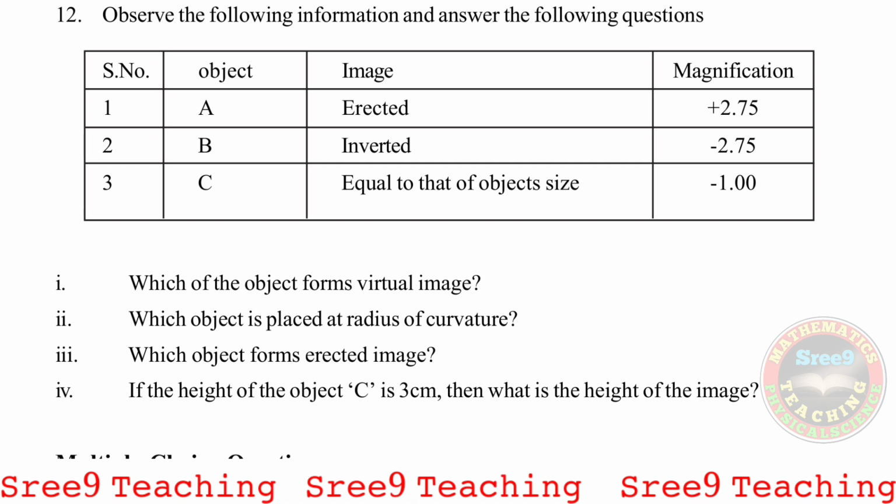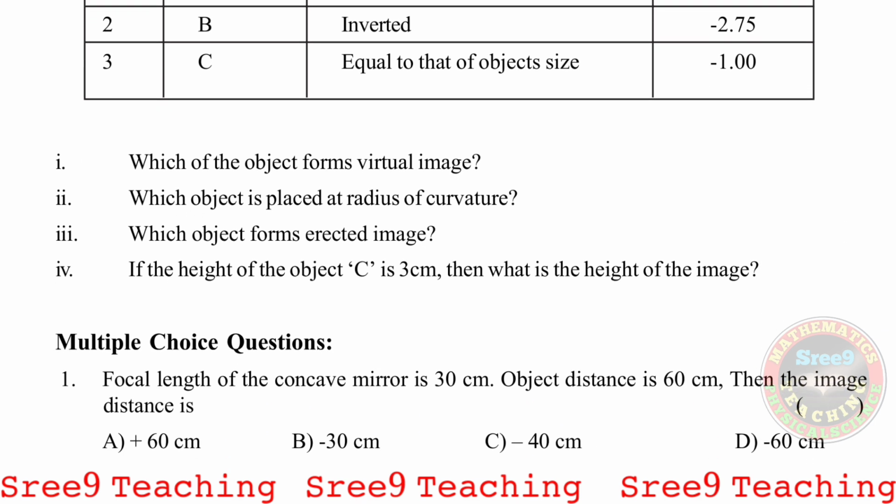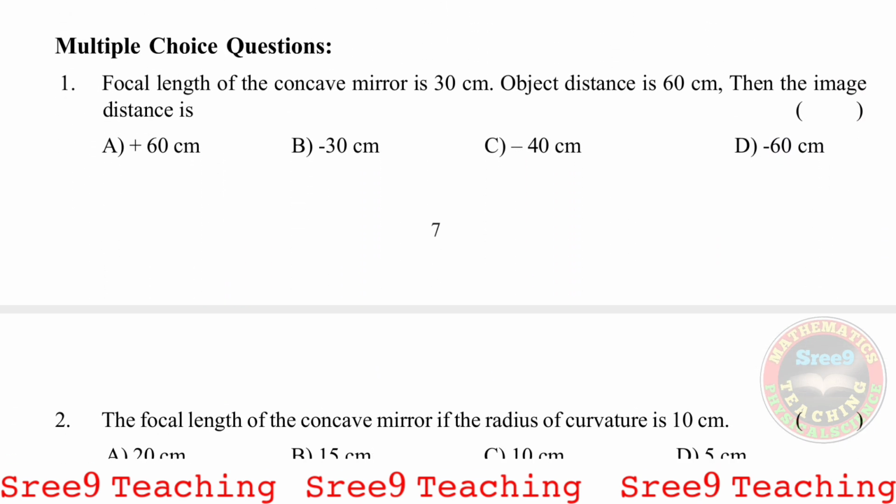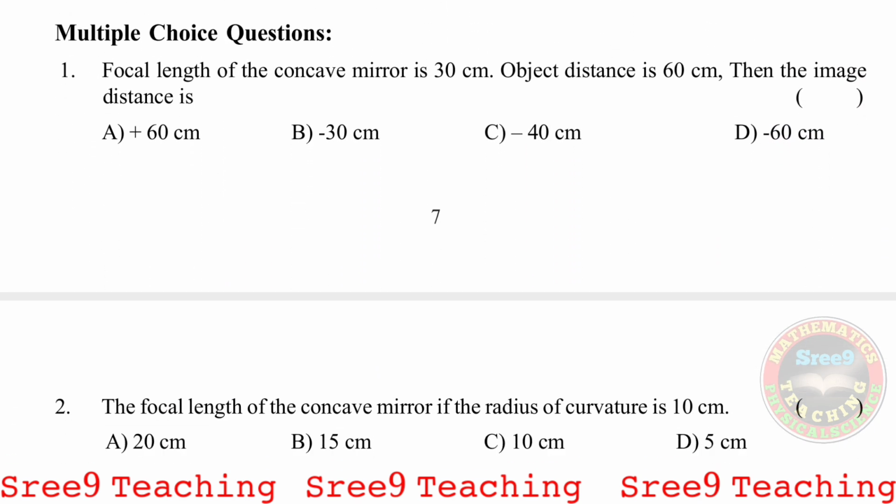Fourth, if the height of object C is 3 centimeters, then what is the height of the image? We know that when the object is placed at C, we get an image of the same size as the object. Hence, the height of the image is also 3 centimeters. With this, the questions are over, and now you see the multiple choice questions.